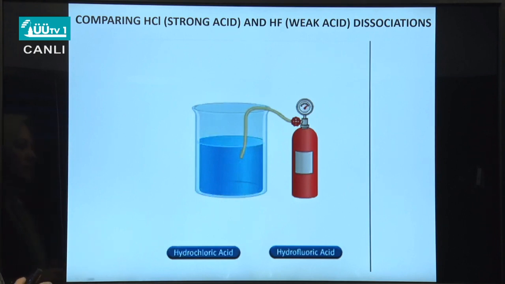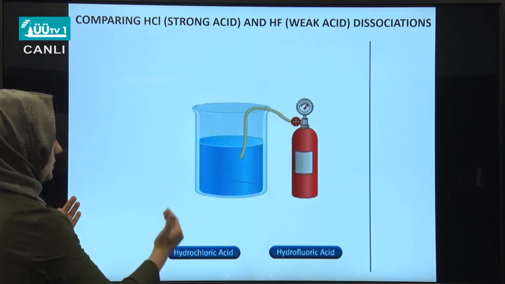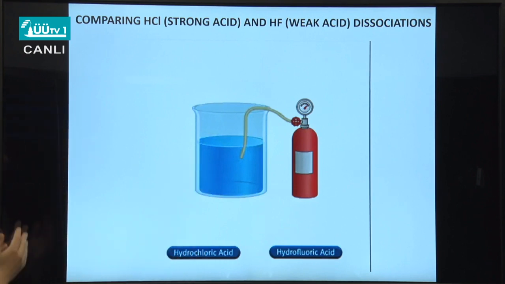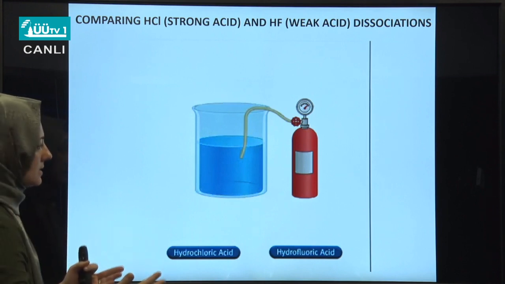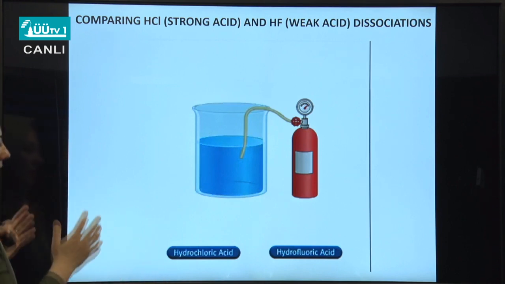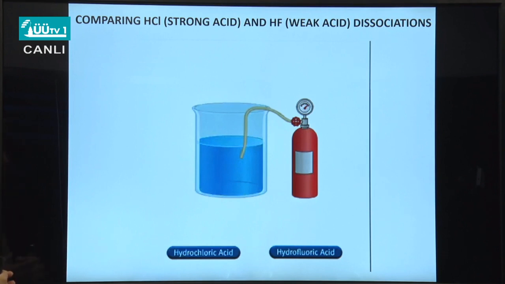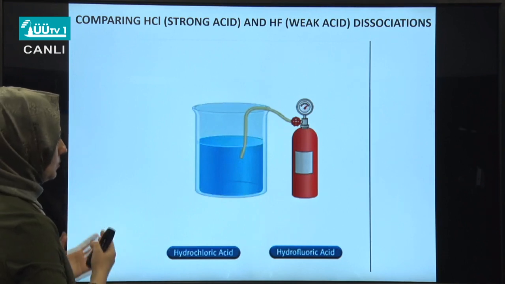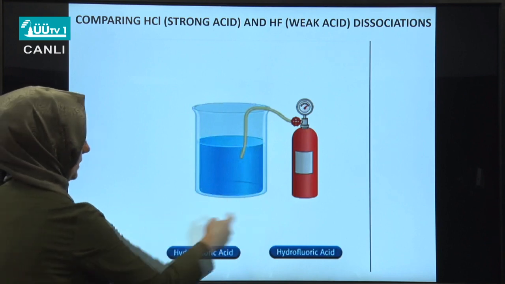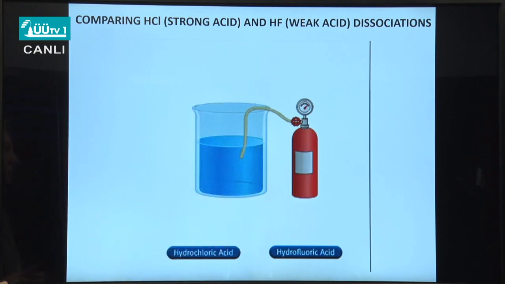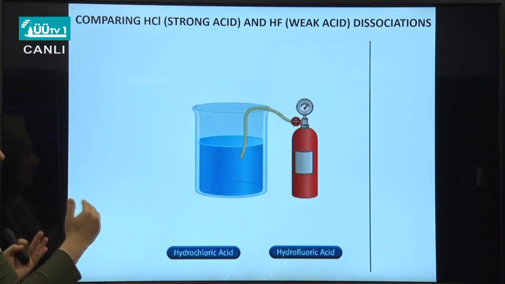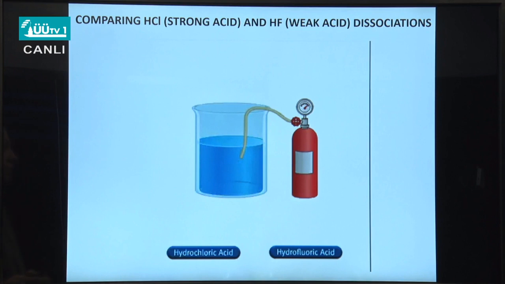So when hydrochloric acid is inserted into water, we will immediately see that all the hydrochloric acid molecules will be converted to corresponding H+ and Cl-, and no longer will we have HCl molecules in solution. That is why it is called a strong acid. However, in the case of a weak acid, which is hydrofluoric acid, we will observe that limited conversion will be maintained.